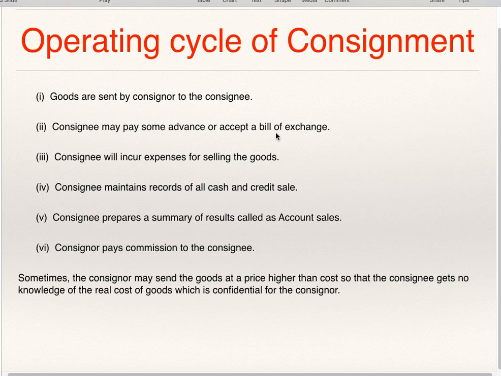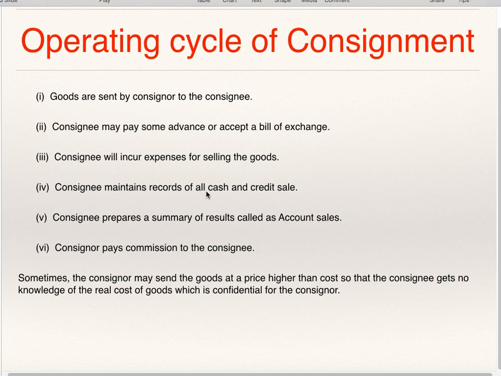He is supposed to remit the amount whatever he receives from final customers. But as he is getting goods, sometimes the consignor asks the consignee to pay advance or he accepts a bill of exchange. The consignee will incur expenses for selling the goods, various types of expenses. Some of the expenses are recurring in nature, some are non-recurring in nature.